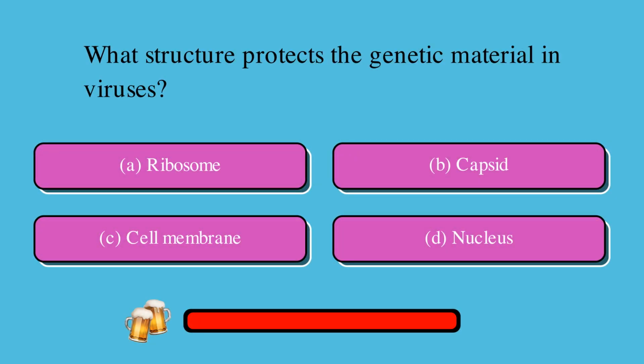What structure protects the genetic material in viruses? Is it A. ribosome, B. capsid, C. cell membrane, or D. nucleus? The correct answer is B. capsid.